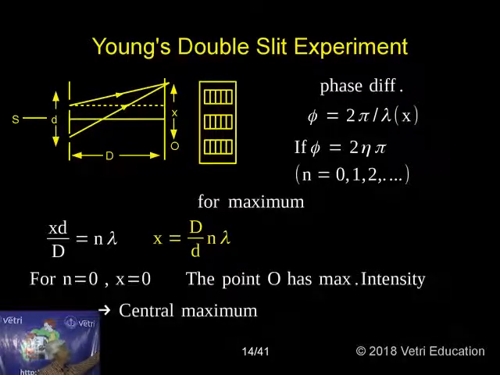Then what is Young's double slit experiment? Usually we use the abbreviation YDSE, which means Young's double slit experiment. There are two openings here, and each opening is also vertical, so we call it a slit. This is opening A, and this is opening B.